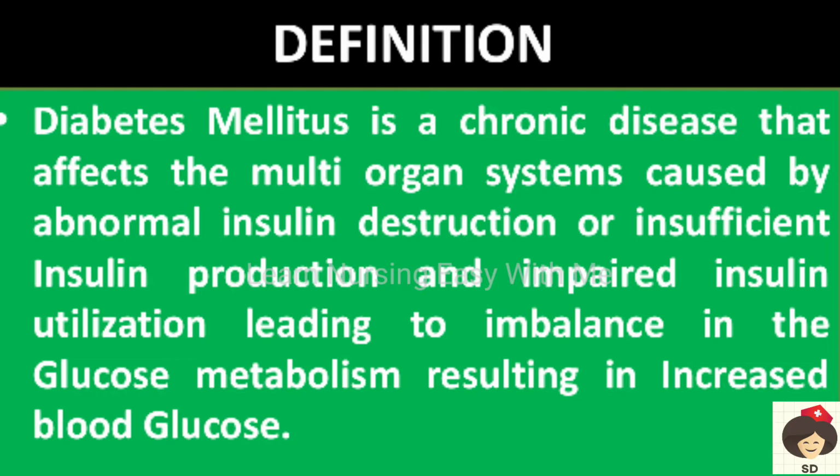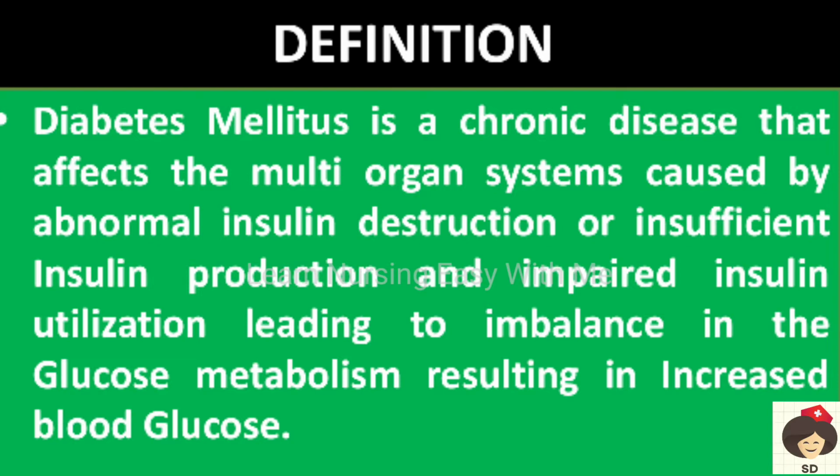Insulin is a hormone that is secreted by the pancreas. So if the pancreas has an injury or is destroyed, then the insulin will also get destroyed, so insulin is not produced properly. There may be insulin destruction and insufficient insulin production, or insulin is produced but it is not properly doing its function. The main function of insulin is to transport the glucose from the blood vessels and take it to the tissues for metabolism.